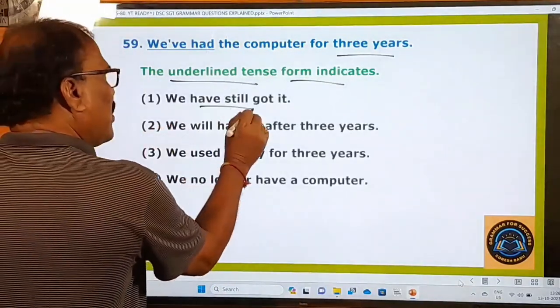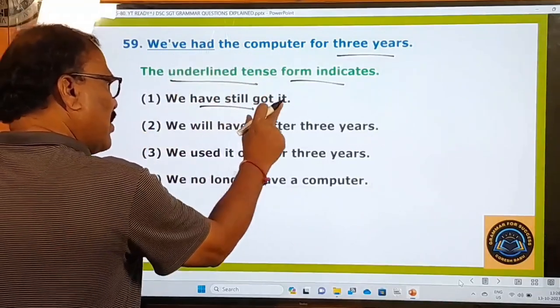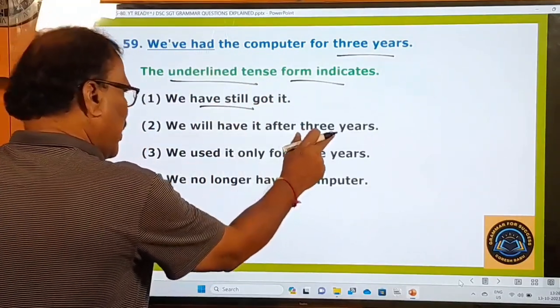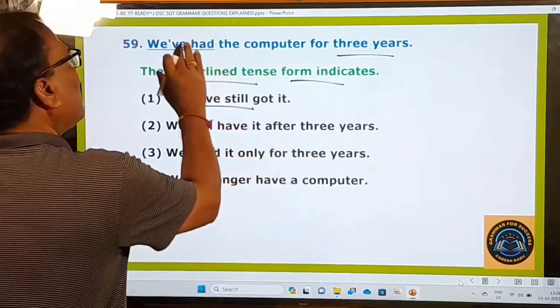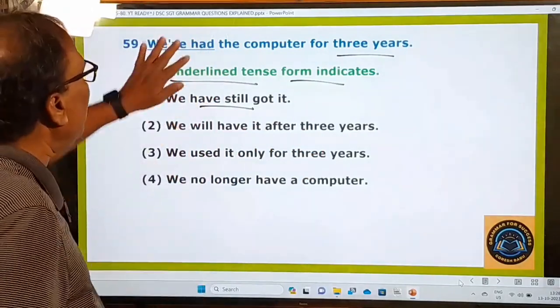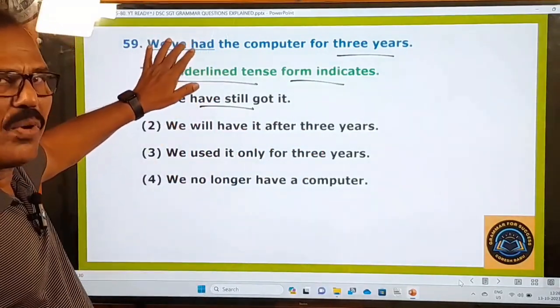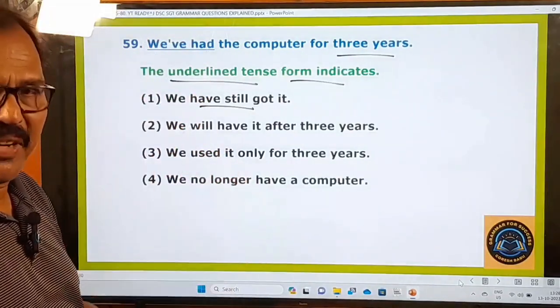We have still got it. We have had the computer means what is the meaning of this? We have still got it, or we will have it after 3 years. We use it only for 3 years. We no longer have a computer. What is the meaning of this, we have had? See, to give the meaning of this, what is this we have had? We have had is nothing but present perfect tense, right?